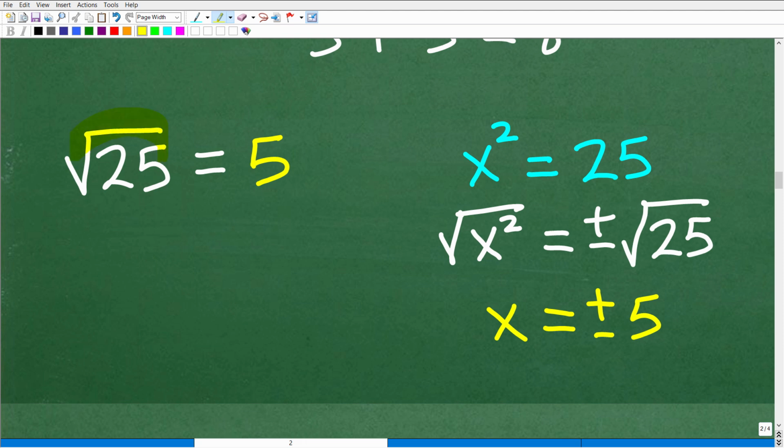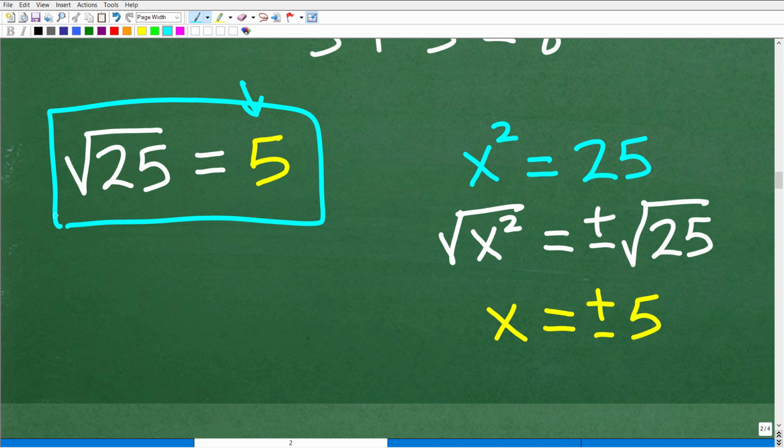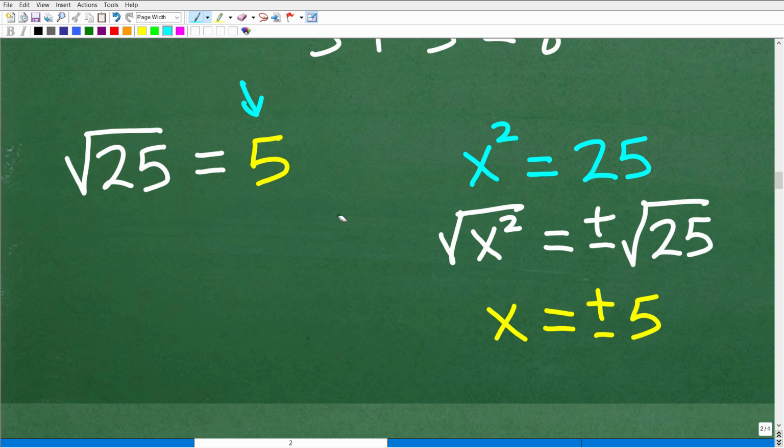All right, so what is the big point here? If I give you a problem like this, the square root of 25, let's suppose you're in like 7th grade, 8th grade, or whatever the case is, and I say, don't use your calculator, just tell me what the square root of 25 is. Most students are going to give me the answer positive 5. This is correct. Now, some of you are saying, well, shouldn't it be positive and negative 5? No. The answer is no. We should not have positive and negative 5. Now, why is that?